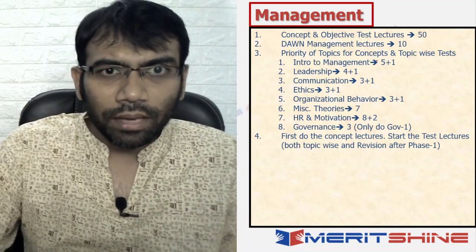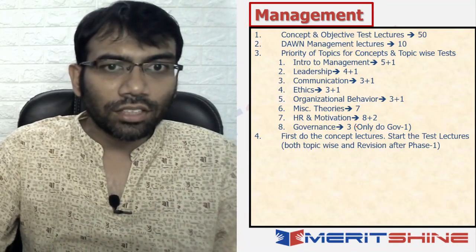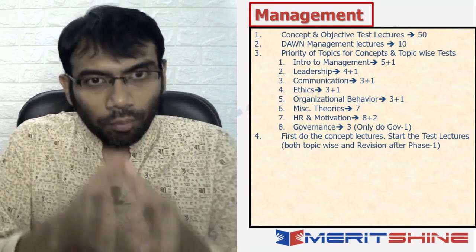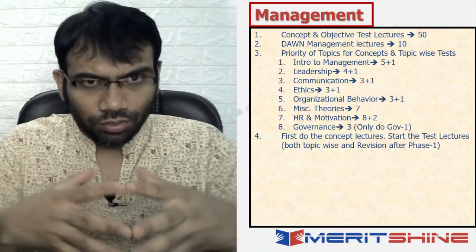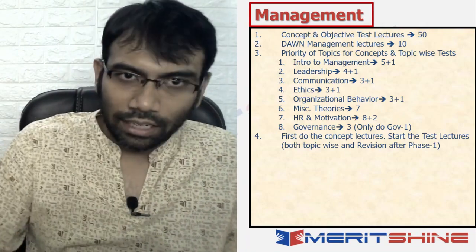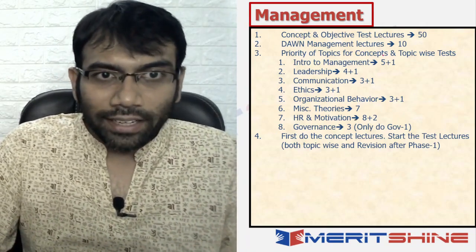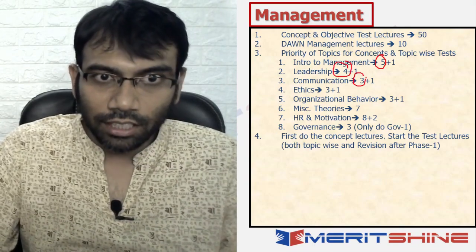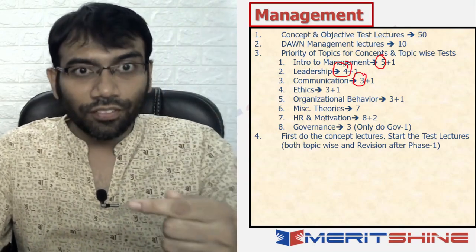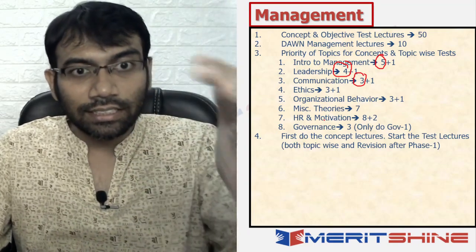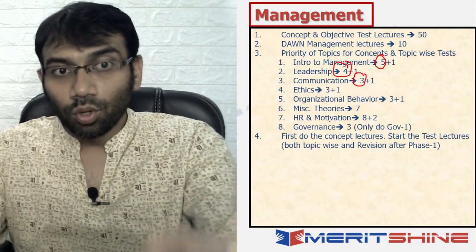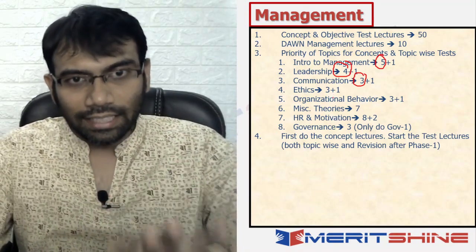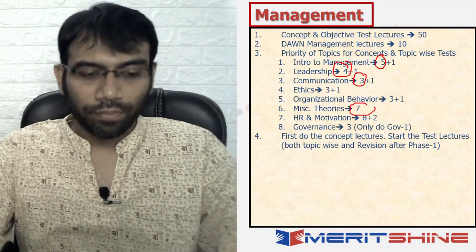Does that mean that you will be able to do all of these before phase 1? No, that is also not possible. How much is possible within that 40 hours time frame? I'll tell you. Okay. So your priority should be, first do the 5 lectures of intro management, then leadership, then communication. Don't follow the order of your lectures, where it is HR and motivation; don't do that. Do communication, then ethics, then organizational behavior, right? And then miscellaneous theory, 7 lectures, do them. Okay.